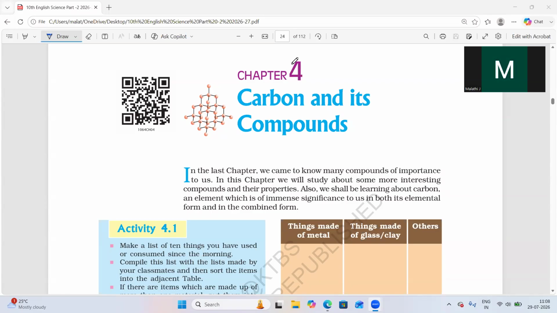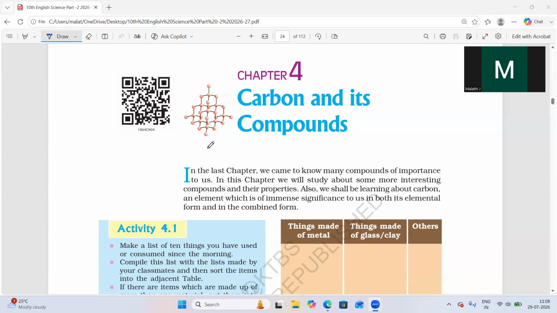In the last classes we discussed all the chapters of class 10 chemistry: chemical reactions and equations, acids, bases and salts, and the third chapter, metals and non-metals. Now we will study carbon and its compounds. Carbon and its compounds is one of the fundamental chapters to understand organic chemistry.